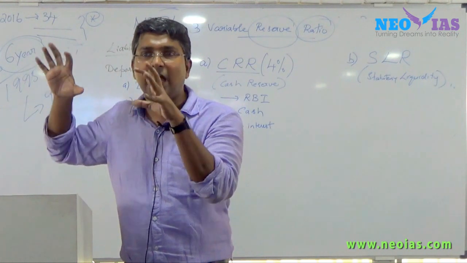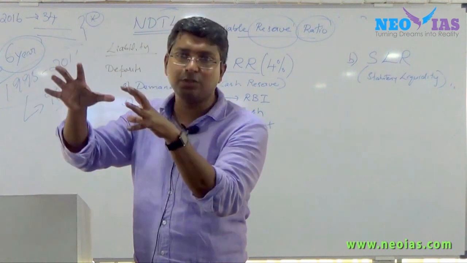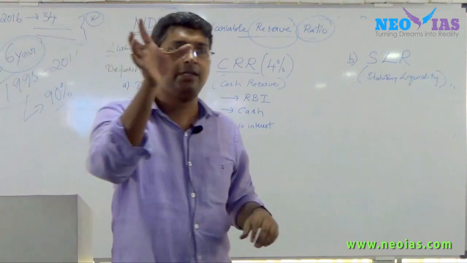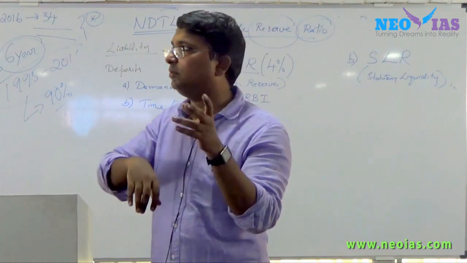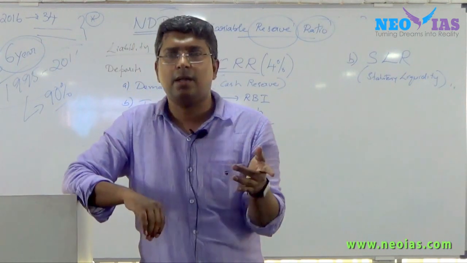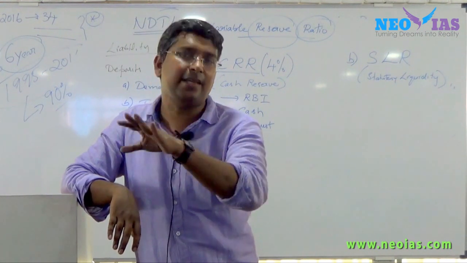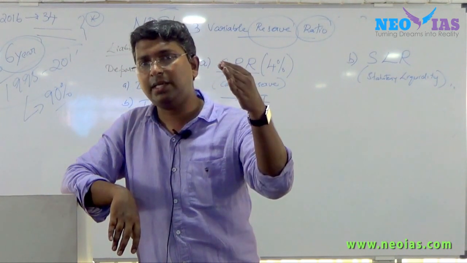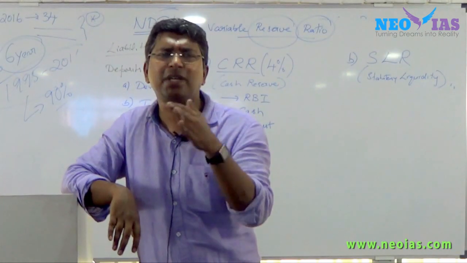When the banks were having a lot of deposits, what the Reserve Bank did was take a period. That is, if I am correct, from September 26th to November 11th.